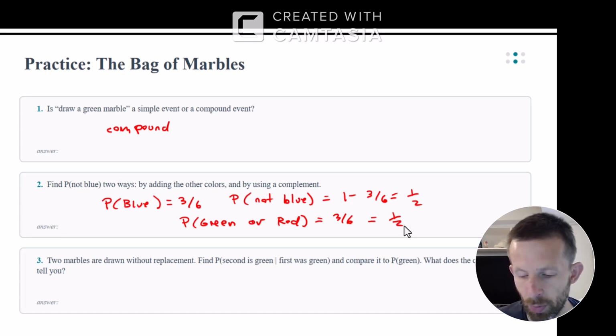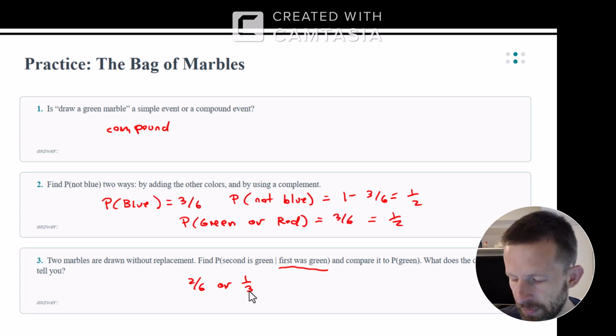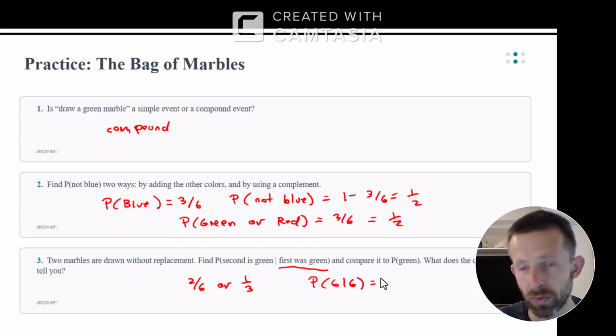2 marbles are drawn without replacement. Find the probability that the second is green if the first is green, and compare it to the probability of green. So the probability that the first is green is 2 out of 6, or 1/3. And if I know that the first one is green, the probability that the second is green, so probability of green given green, would be, now there's 1 green marble left in the bag and 5 total marbles left in the bag, so 1/5.